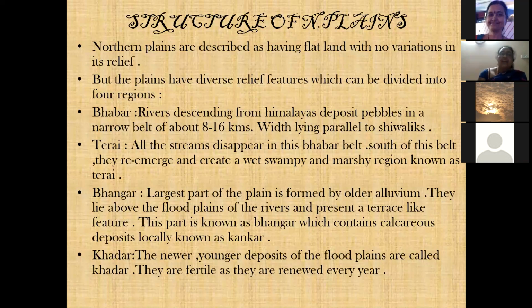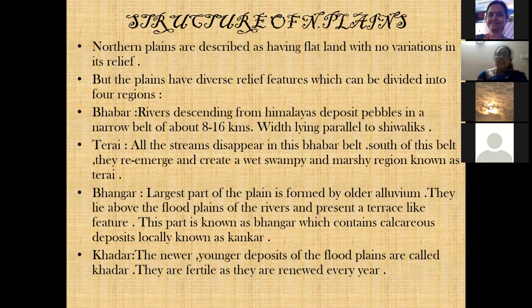Then the third one is called the Bhangar. Bhangar is the largest part of the plain, formed by older alluvium. Now, when you're talking about alluvium, there are 2 types: older alluvium and newer alluvium. Newer alluvium is called Khadar. Older alluvium is called Bhangar. This difference you should know. Old is Bhangar, new is Khadar.